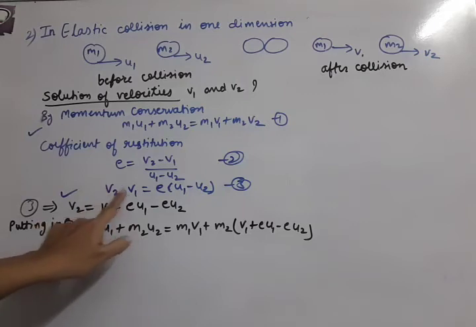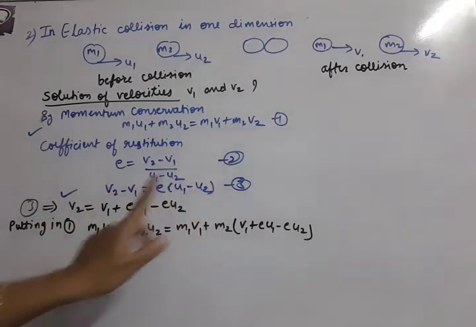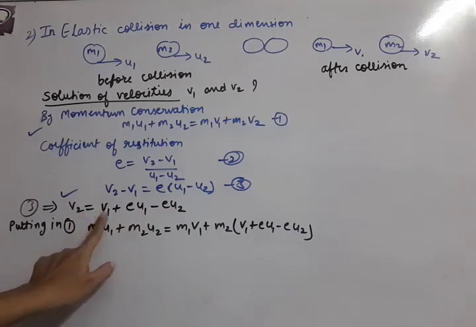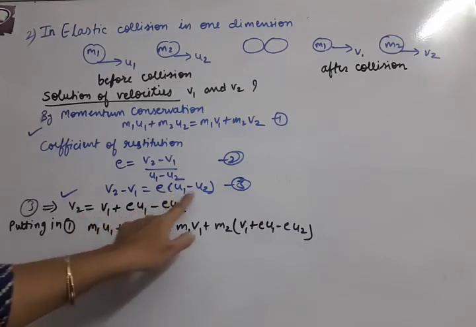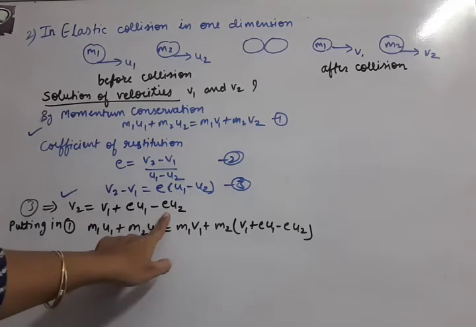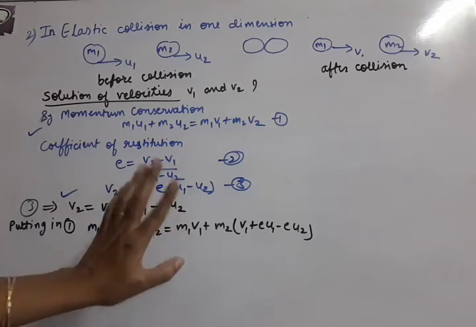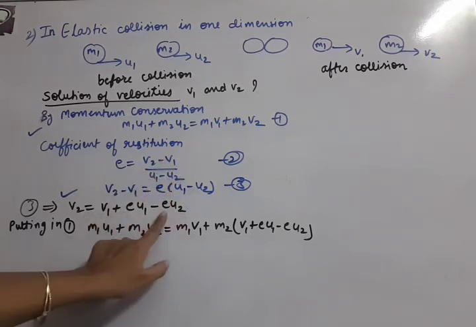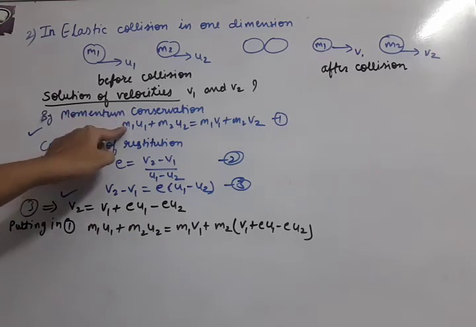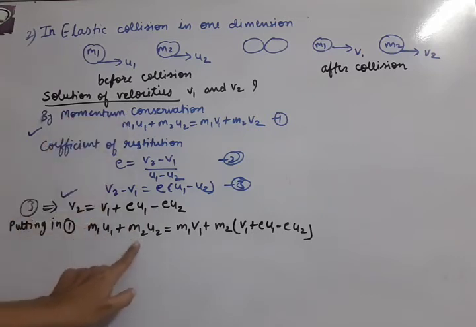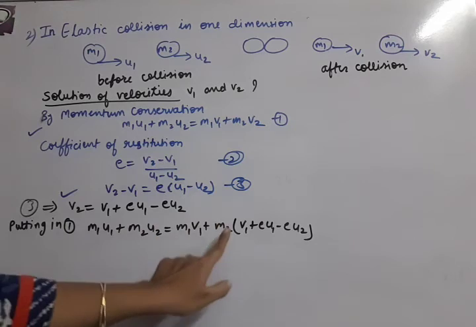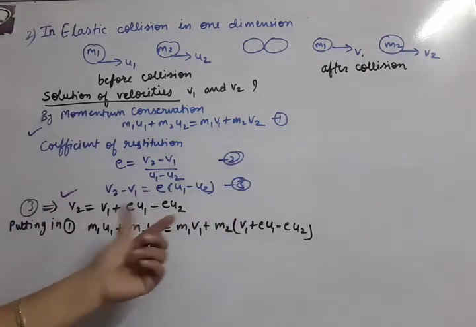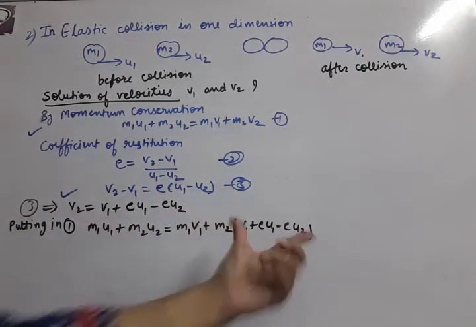So to solve v2, this v1 shifts to the other side and becomes plus. So v2 equals plus v1 plus e u1 minus e u2. Okay, e is considered a known value. This v2 we will substitute in this equation. So m1 u1 plus m2 u2 as it is, m1 v1 as it is, and in place of v2, we put the expression we have prepared.